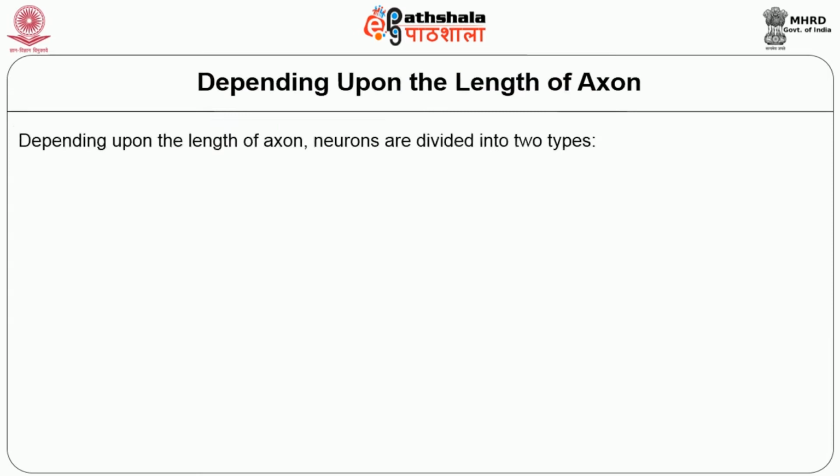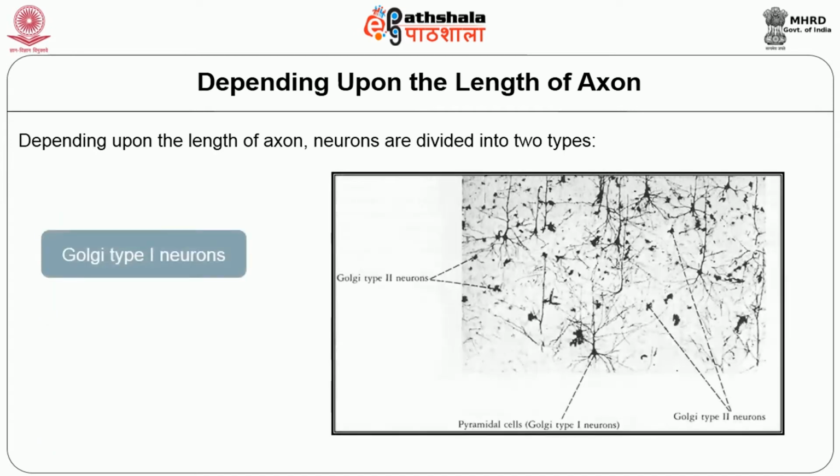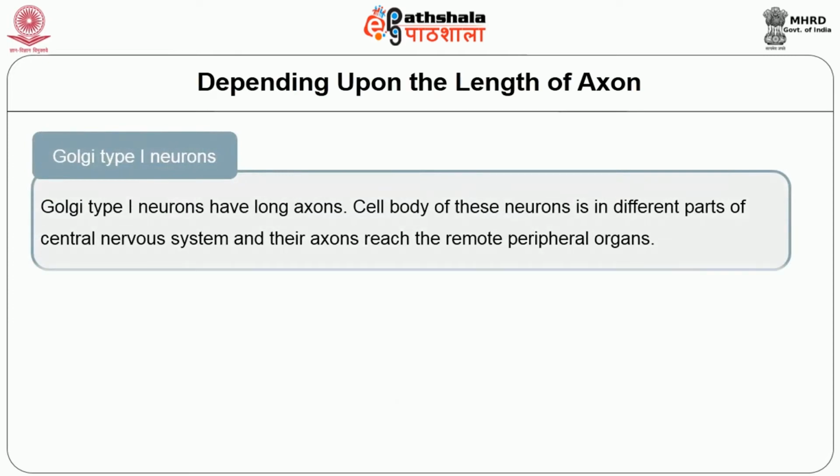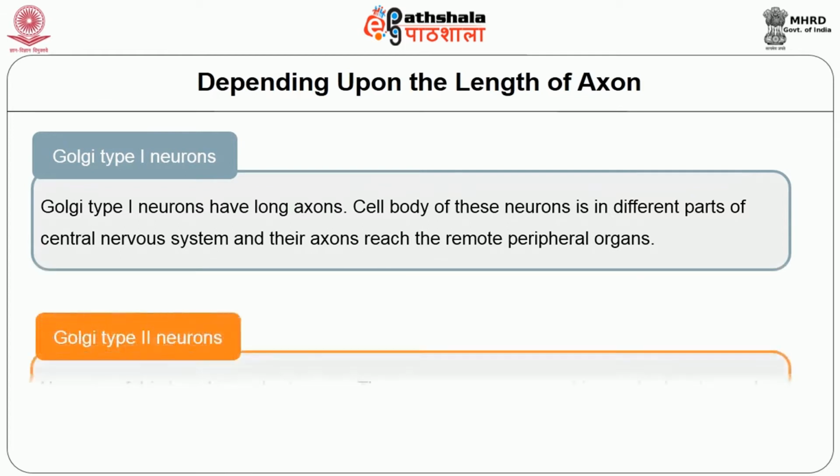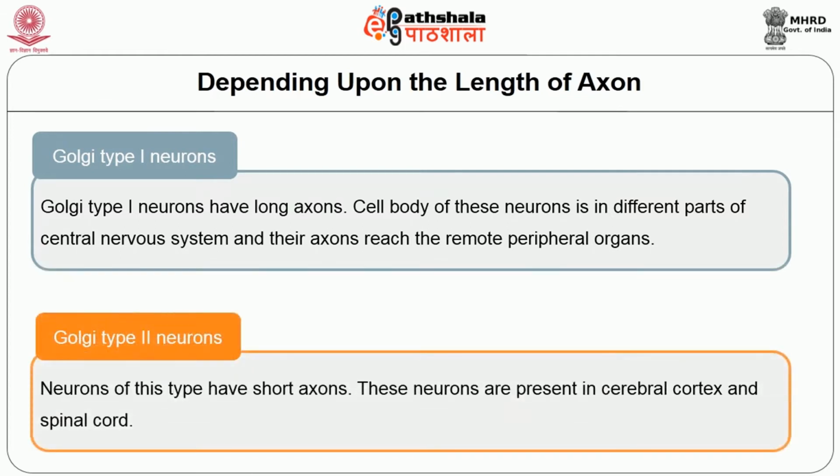The third type is depending upon the length of the axon, in which neurons are divided into two types: Golgi type 1 neurons and Golgi type 2 neurons. The Golgi type 1 neurons have long axons. The cell bodies of these neurons are in different parts of the central nervous system and their axons reach the remote peripheral organs. The neurons of the second type, Golgi type 2 neurons, have short axons and they are present in the cerebral cortex and spinal cord.